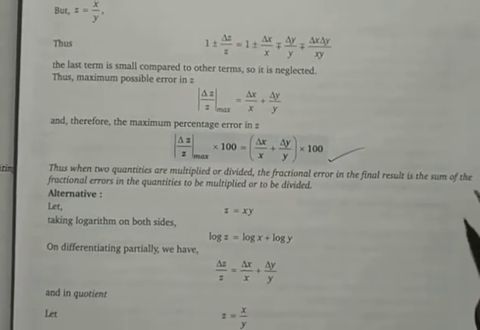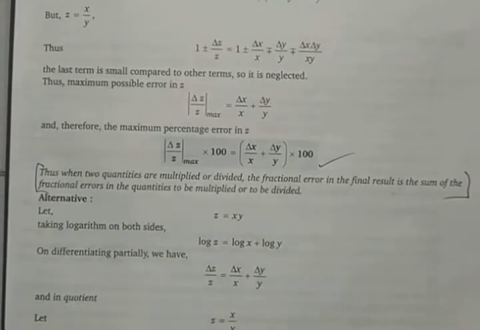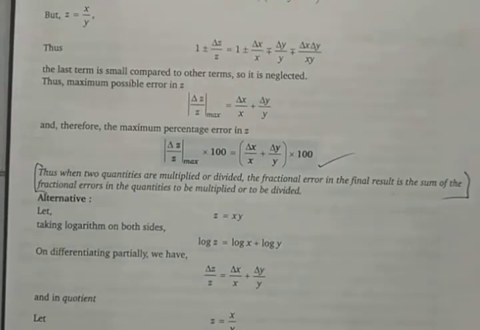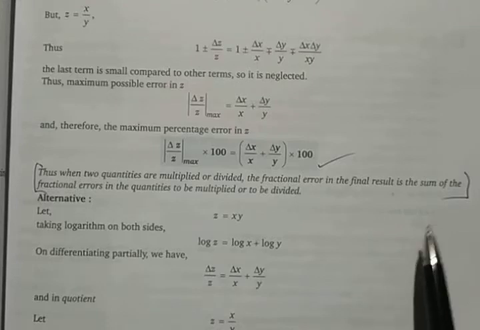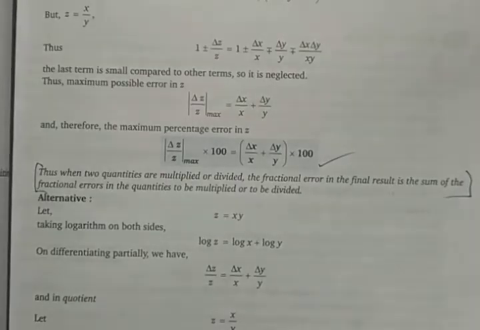Now this final part is important. This is the most important thing when you're having multiplication or division, how the error will be calculated. It is a sum of the fractional errors. The sum of the fractional errors will be the main thing here.